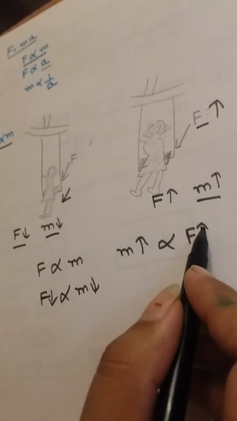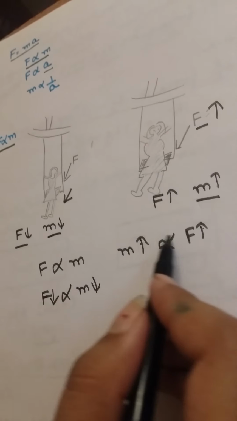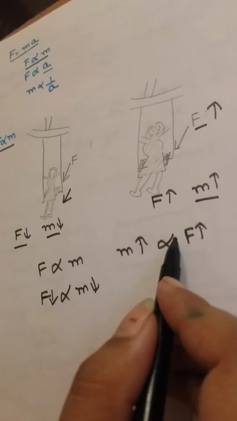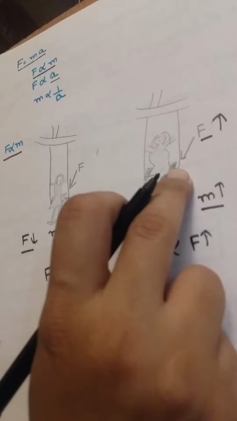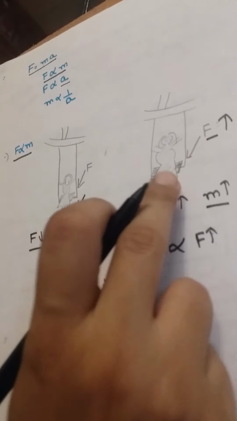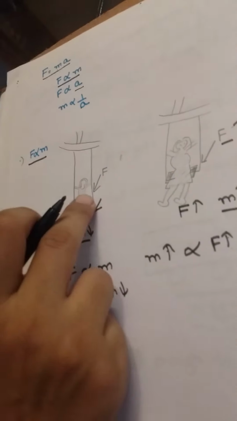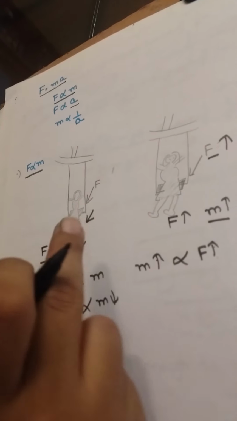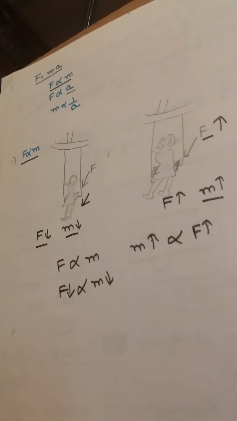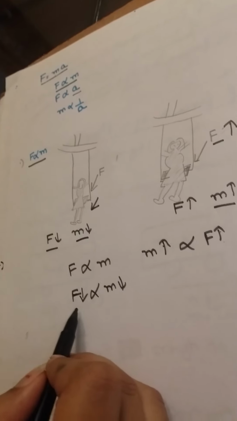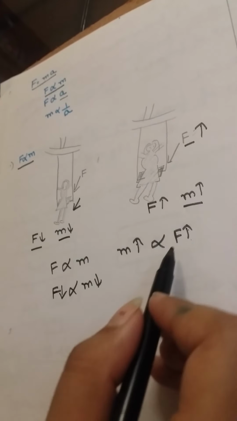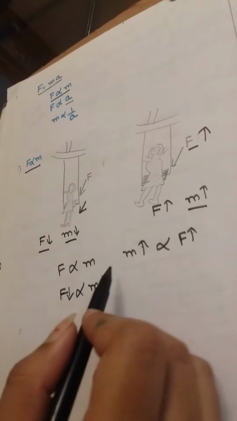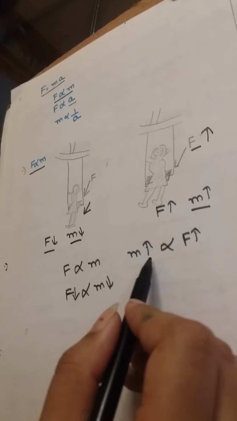If I increase the mass, then we will need to increase the force also. So I need to apply more force to push a girl of heavy mass, but I need a lesser amount of force to push a girl of lesser mass. Similarly, higher force is required to push a girl of higher mass. So how is force